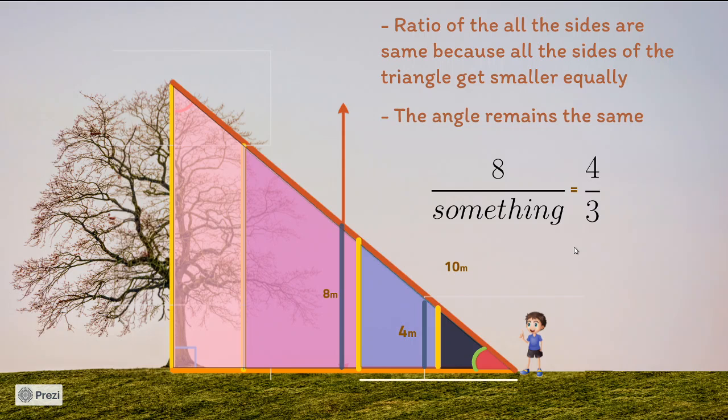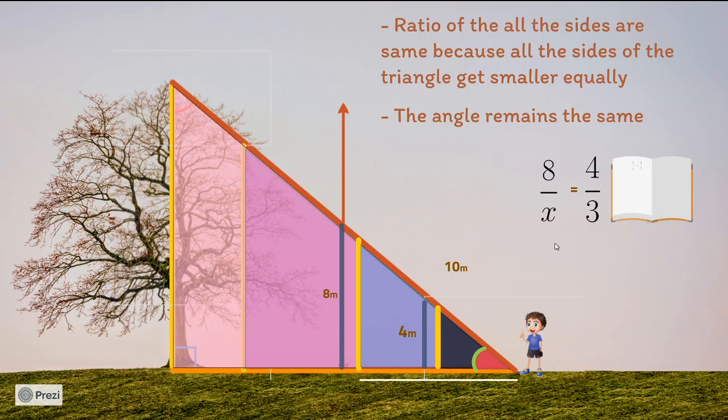Remember when I was teaching you linear equations, I told you that when I don't know something, I call it a variable. So I'll put a variable there, 8 by x. So now, even though I do not know the value of this line, I know the ratio, that 8 by x is equal to 4 by 3. So with that ratio I can find it out.